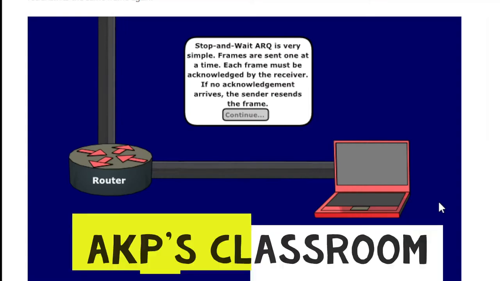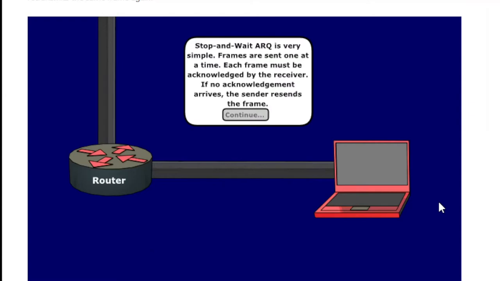Today, let's talk about stop and wait ARQ protocol in data link layer. Before starting, let's find out the key points regarding stop and wait ARQ protocol. It's very much simple. Frames are sent one at a time. Each frame must be acknowledged by the receiver. So if there is no acknowledgement from the receiver, the sender resends the frame. So that's the concept behind stop and wait ARQ protocol.